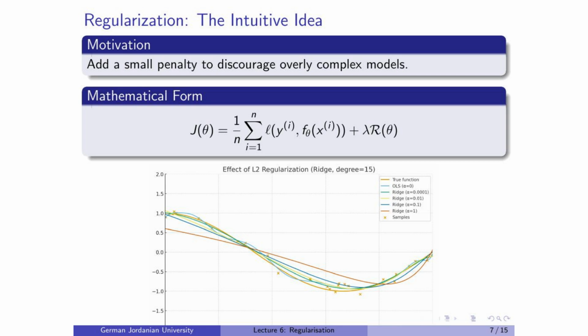To prevent overfitting, we add a penalty to the learning process. This penalty discourages the model from relying too heavily on large parameter values. It's like a soft brake that keeps the model smooth and stable without limiting its ability to learn.